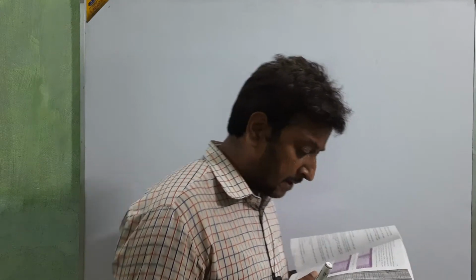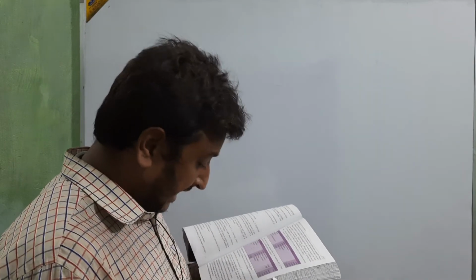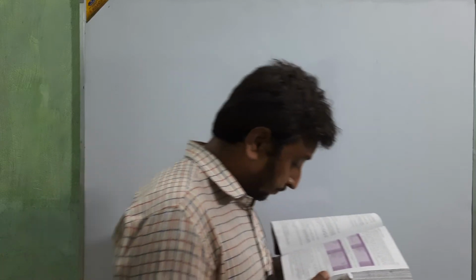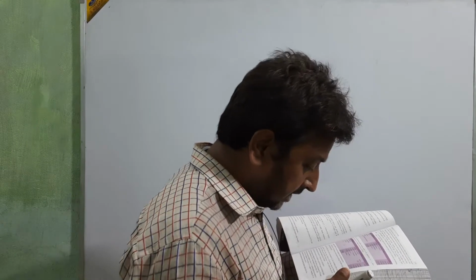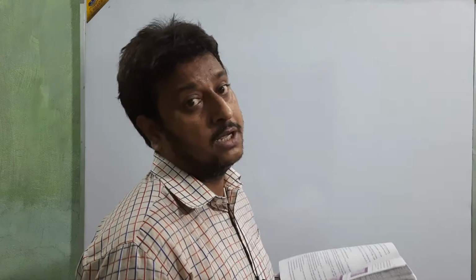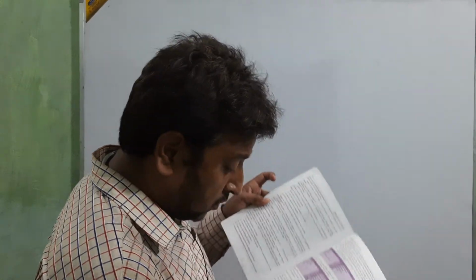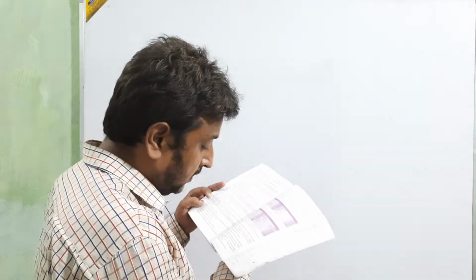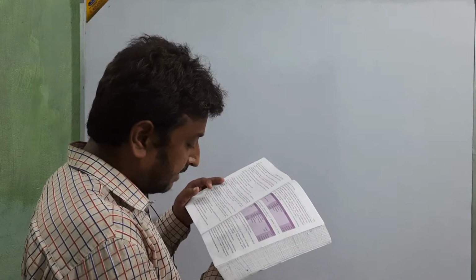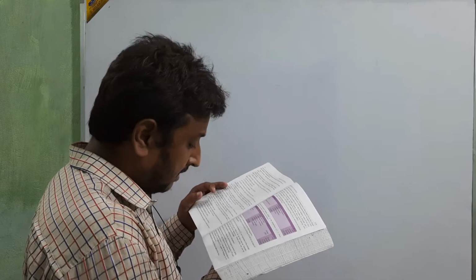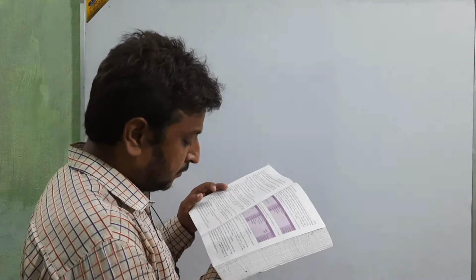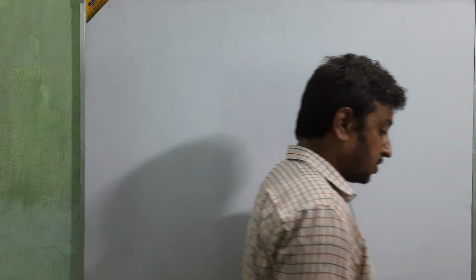A and B are partners, their profit sharing ratio is 3:2, and a balance sheet is given. Then C will come into the business for a 2/9 share of profit, bringing 50,000 for both his share of capital and goodwill. For the goodwill, you are going to calculate it at 2.5 years' purchase of the super profit, using the average profit of the last 4 years. The last 4 years' profits are given, and the normal profit is given. So first we are going to start with the question.